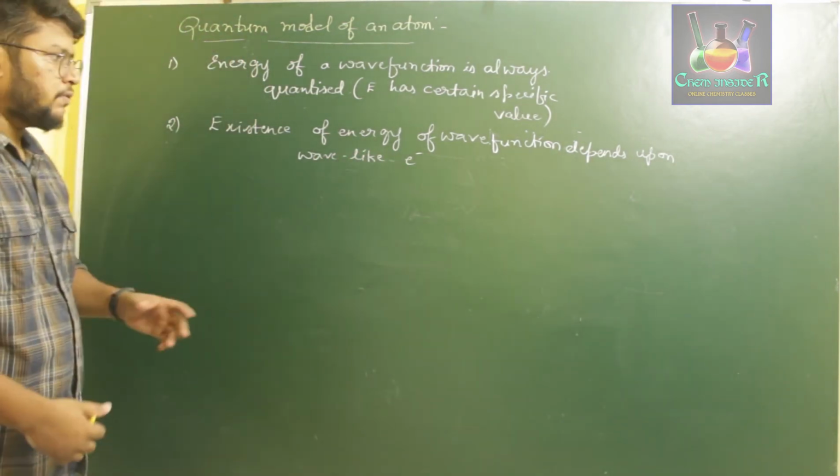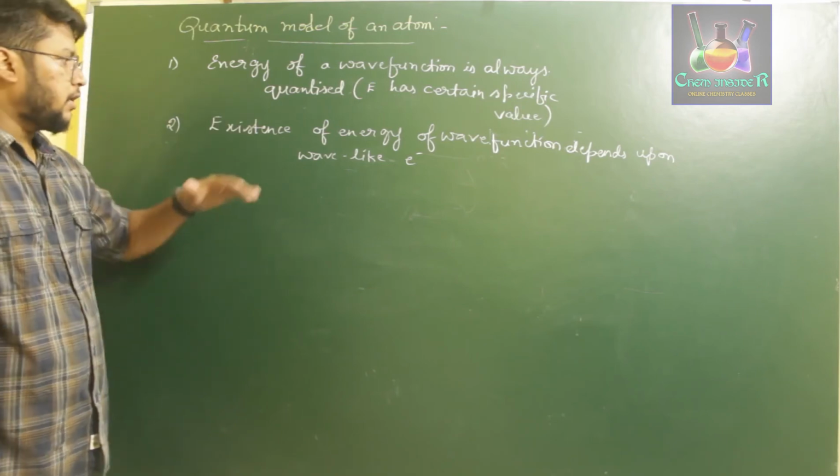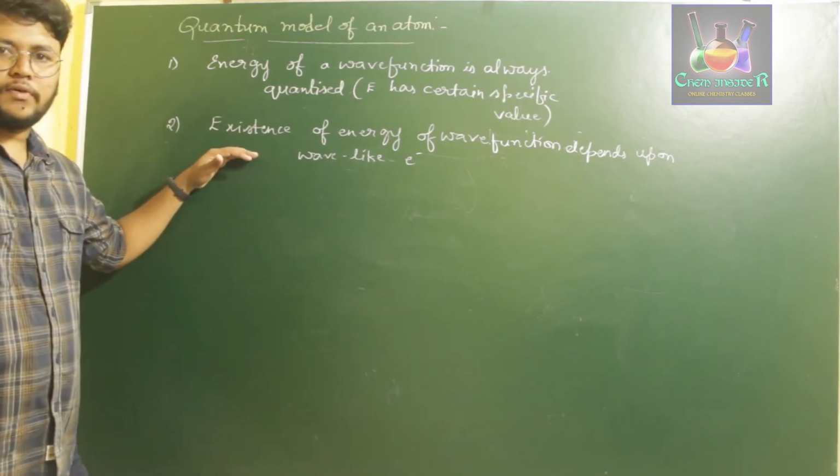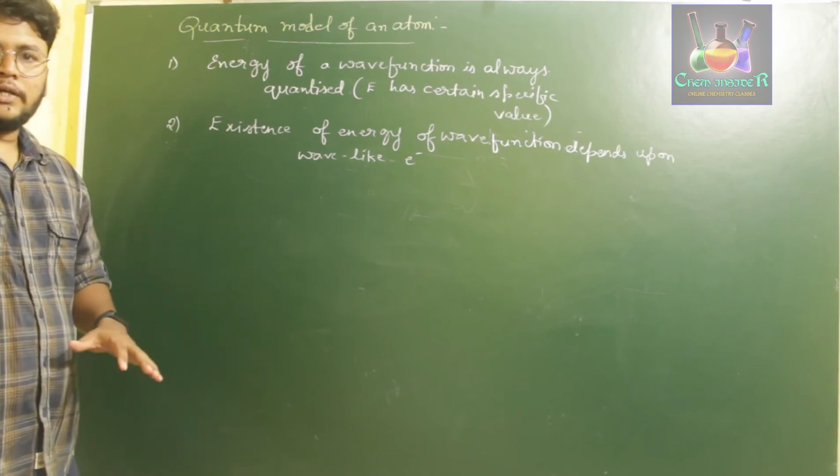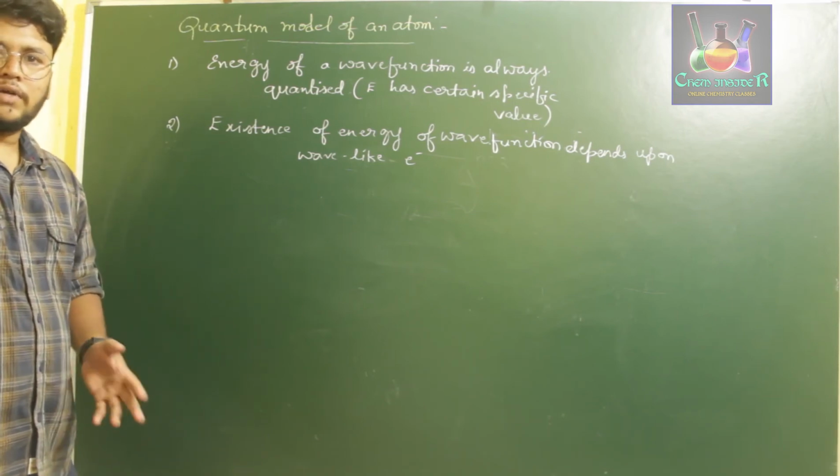If you don't have a wave-like electron, then the existence of energy of wave function is not at all possible, which is clearly found in the Schrödinger wave equation.